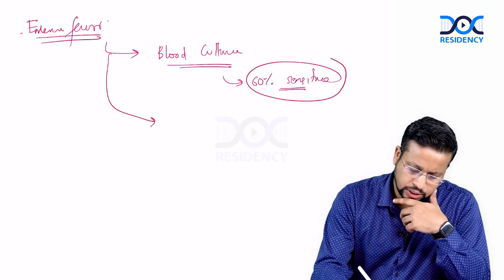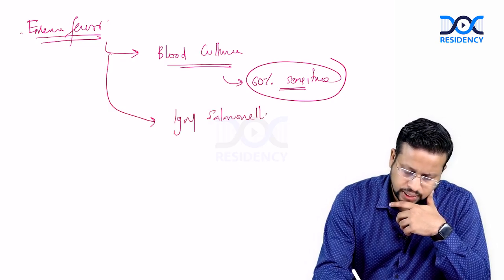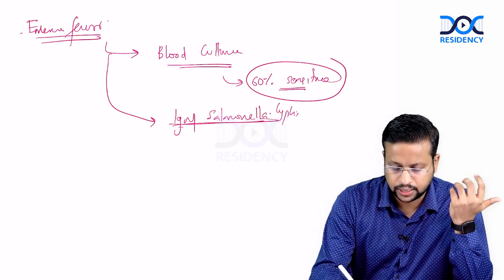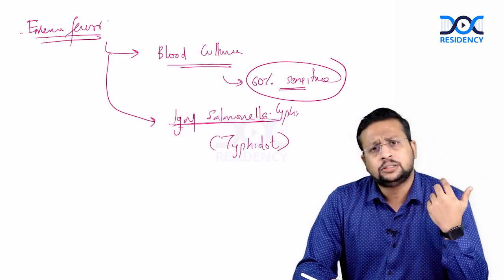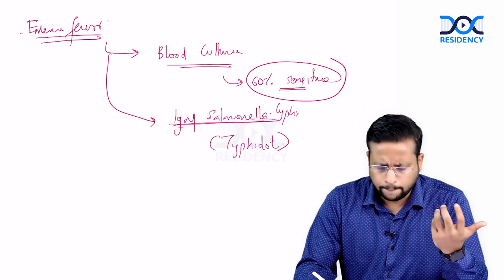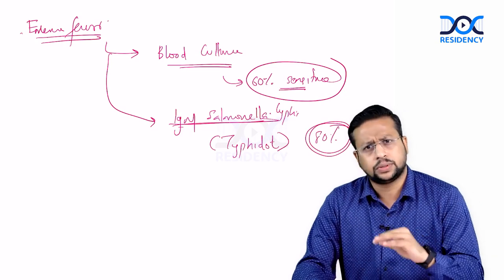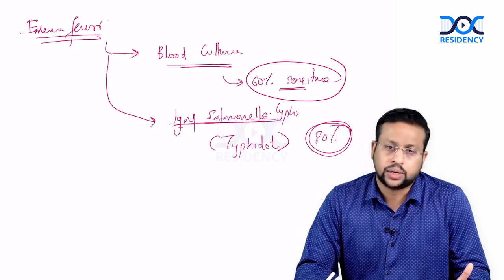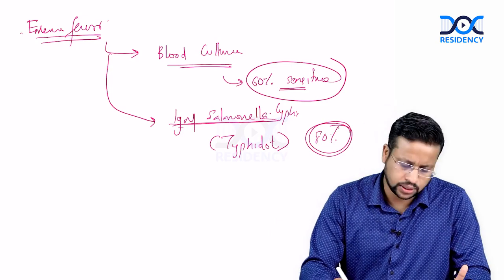What you can do is an IgM salmonella typhi. There are tests called Typhidot, which detect IgM antibodies against Salmonella typhi. They have fairly good sensitivity and specificity, around 80%, which means not completely accurate. So there can be false positives and false negatives. You look at the clinical scenario and decide.